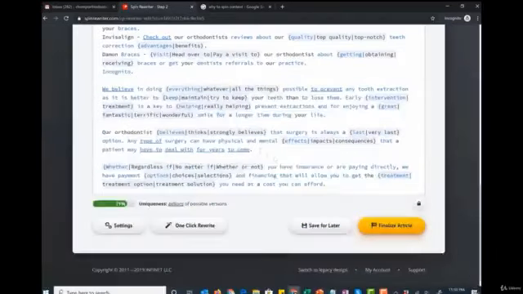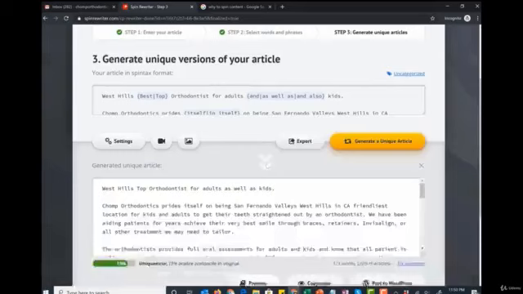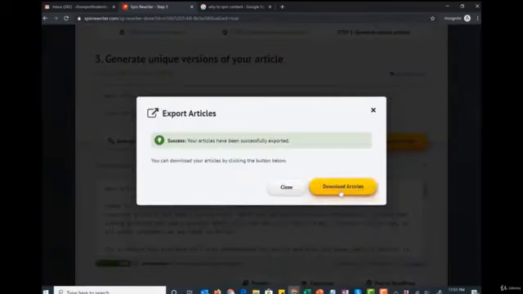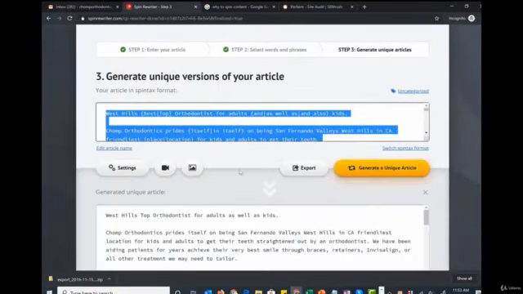Now that we've gone through and done our additional synonyms for each of the words, the goal is to get it over 50%, over 51%, and then we're going to finalize our article. And then our final option is we're going to generate a unique article, then we're going to export 1,000 into a zip, download our articles, and boom, you just did perfect spun content of your article in 1,000 variations that you can now use across the web. You're also going to want to take your content and save this text so that you can put it back in and spin it again if you want.